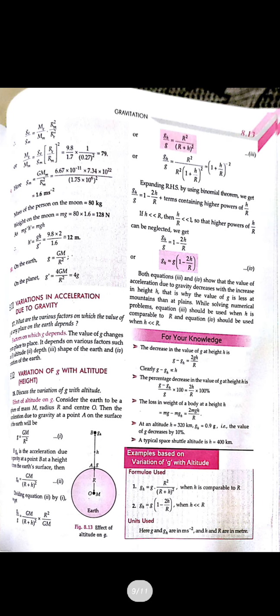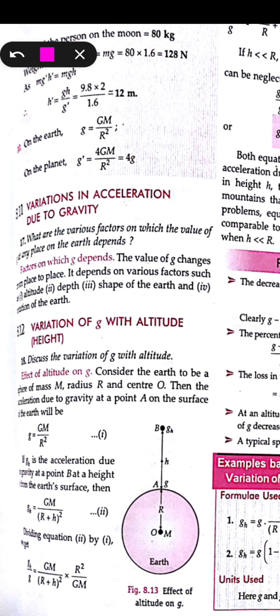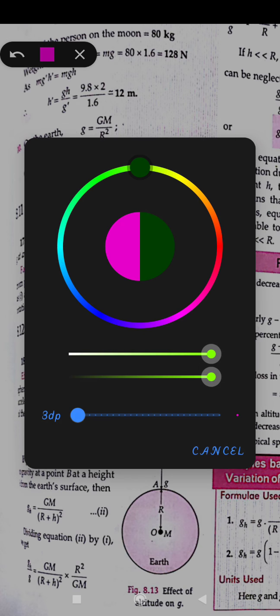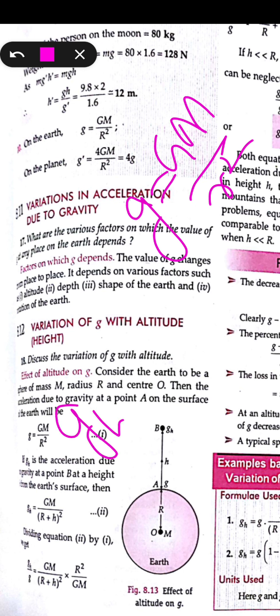Okay. So here we are going to see how the value of g changes with the height. We know that if we take any object at a height h from the earth's surface, what will g be given as? We know that small g is given as capital G M upon R square. If kept at a height h, that is, the mass is taken at height h, then g h is the acceleration due to gravity at a point mass due to the height h.